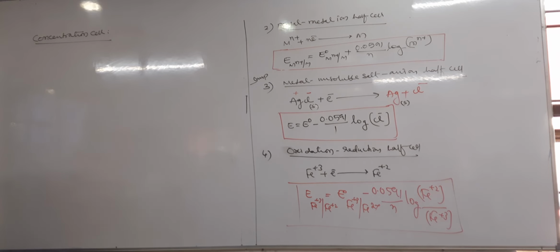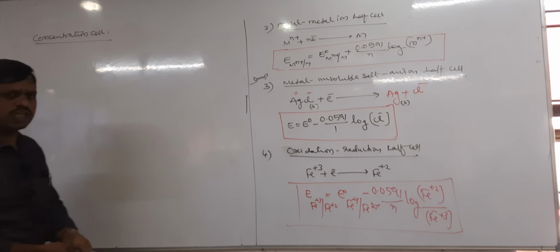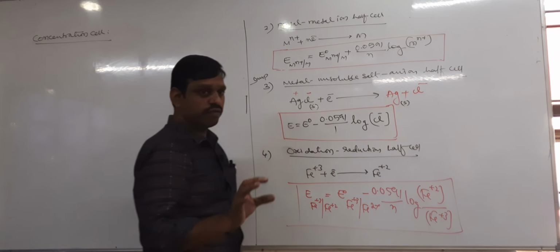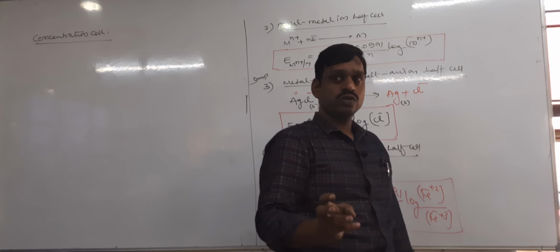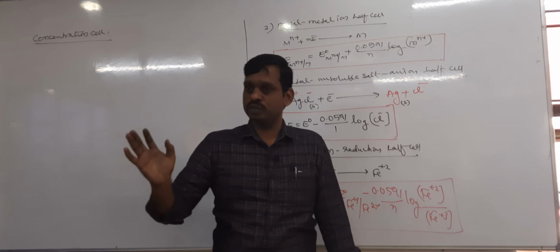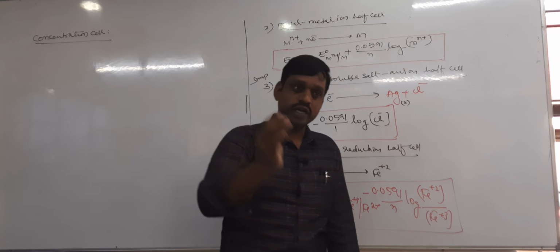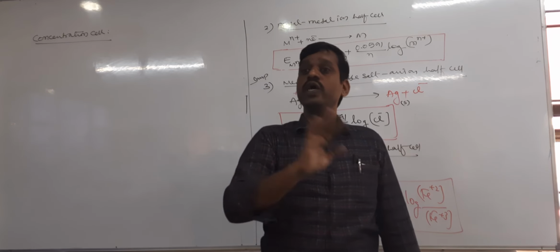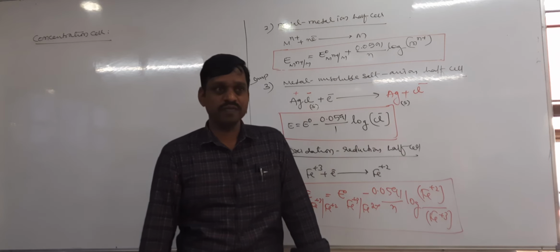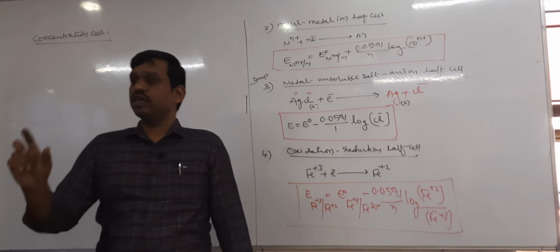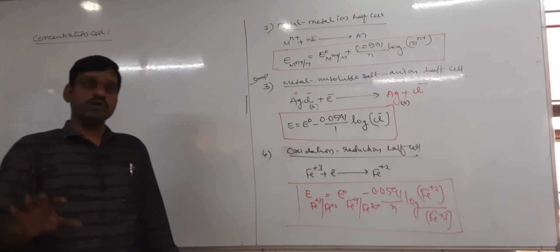So next is concentration cells. This is the last concept, next we have batteries. Listen, what are concentration cells? A concentration cell is a cell in which electric current is produced due to transport of the substance from higher concentration to lower concentration, or higher pressure to lower pressure. That means in concentration cells current will be produced.